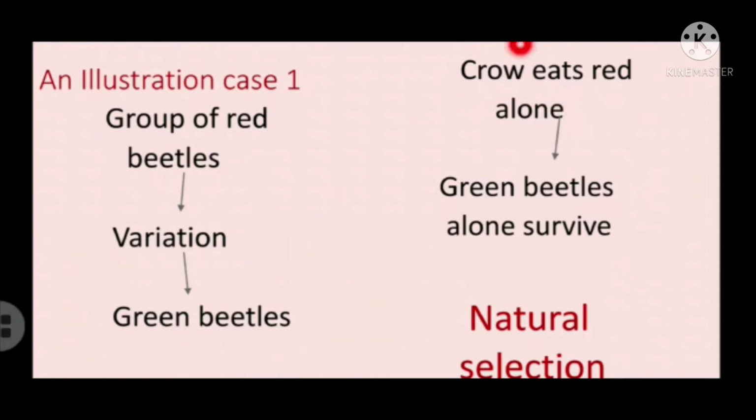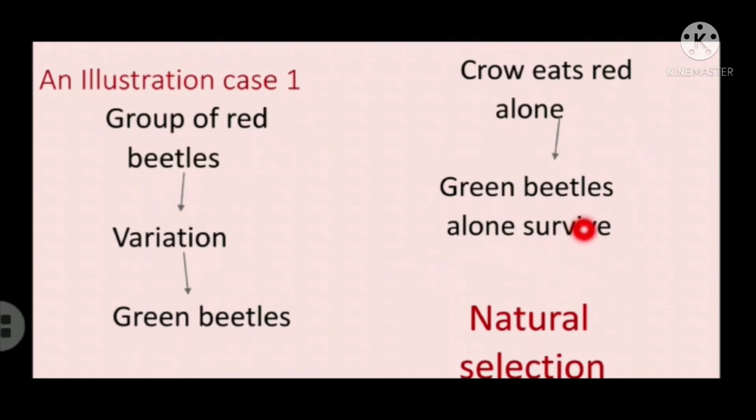Now the crows are eating the red beetles alone because the crows cannot distinguish the green color of the beetle and the green color of the leaf. So it's eating the red beetle alone. As a result, in due course of time, all the red beetles were eaten by the crow and only the green beetles continue to survive in that area.